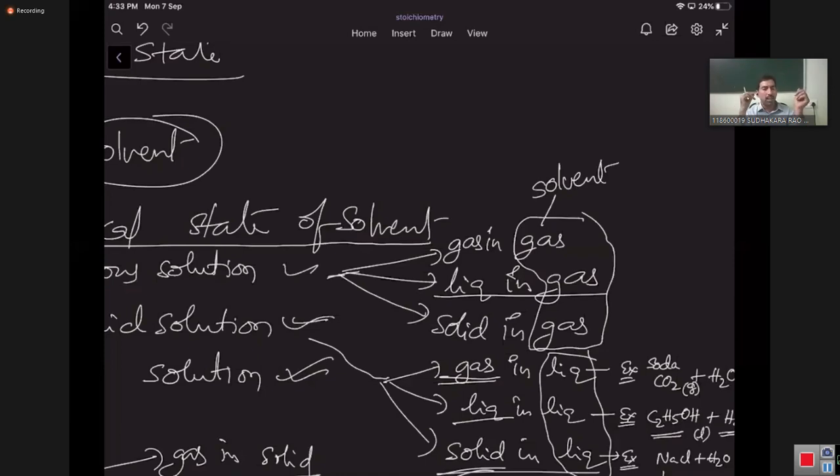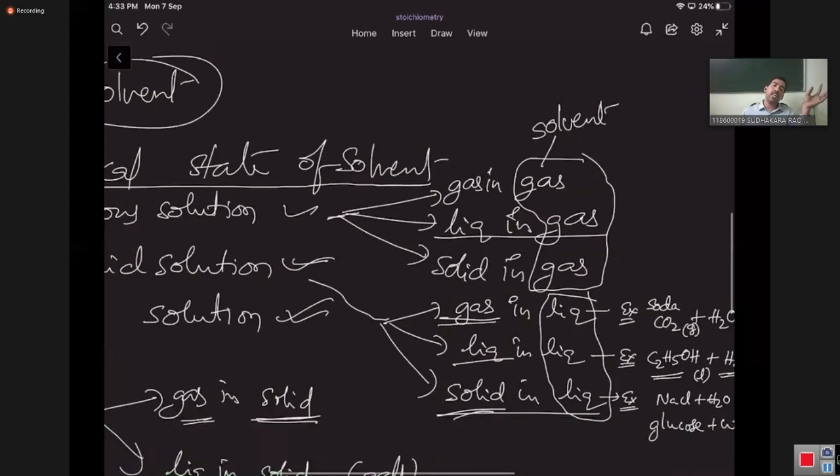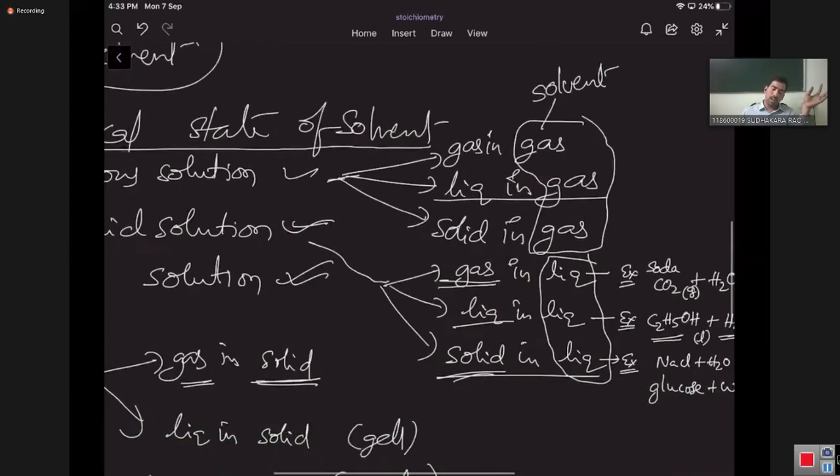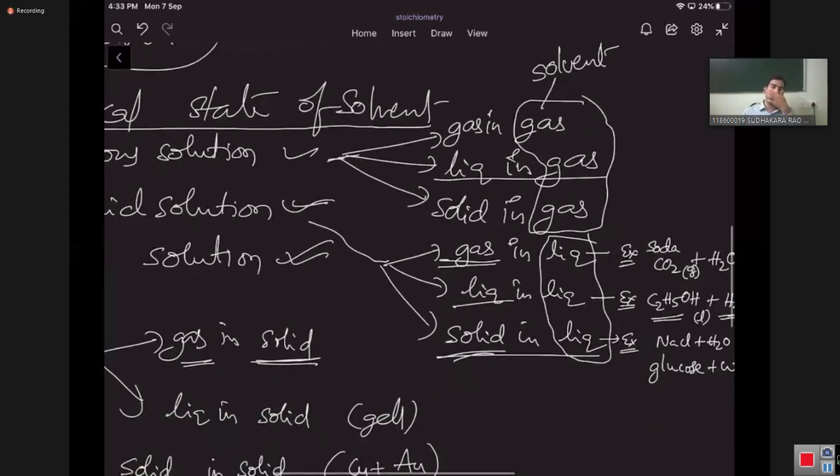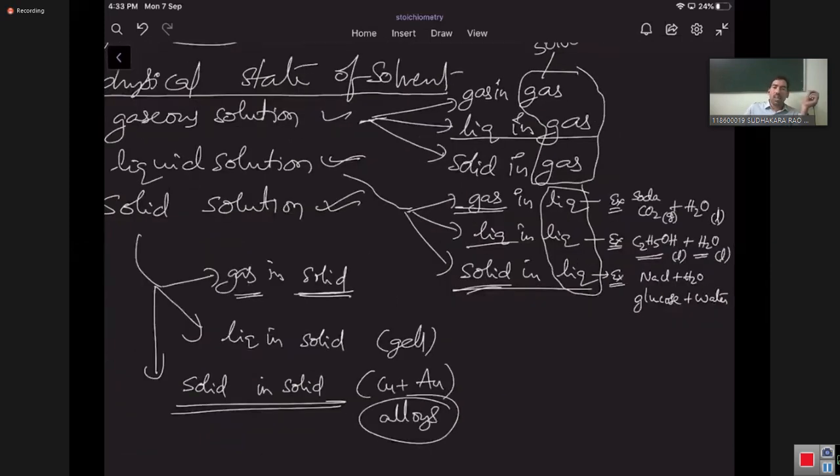Solid in gas is dust particles, powder type particles spread across the air. We can call them solid in gas type of solutions. So each type of solution is classified into 3 types, and totally we are getting 9 types of solutions: gas in gas, liquid in gas, solid in gas, gas in liquid, liquid in liquid, solid in liquid, and gas in solid, liquid in solid, and solid in solid.